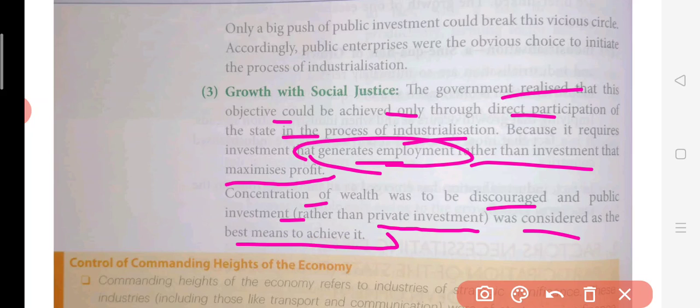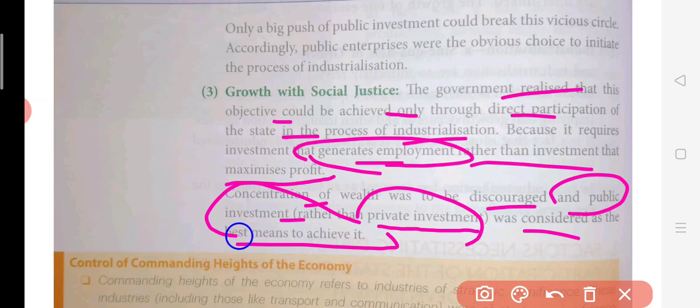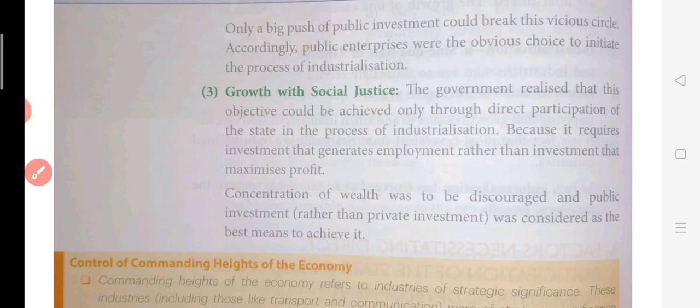And here was, at that time, the condition of India. The main focus was on welfare. There should be more welfare to improve the conditions of the people in India. So they were looking for public investment, and they did not want private investment to happen. They were focusing on public investment, meaning government companies will do the investment, not the private players.